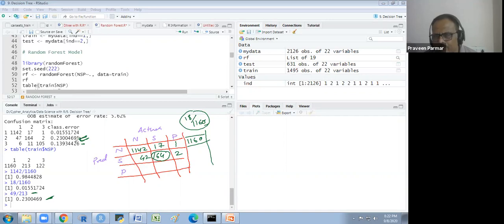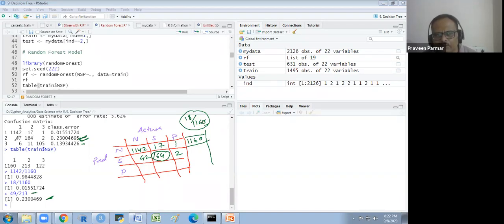Does that make sense to everyone? If I want to know the accuracy of this model, calculating the accuracy is very easy for me. To calculate the classification error, misclassification error, or the out of box error, it will take very long.